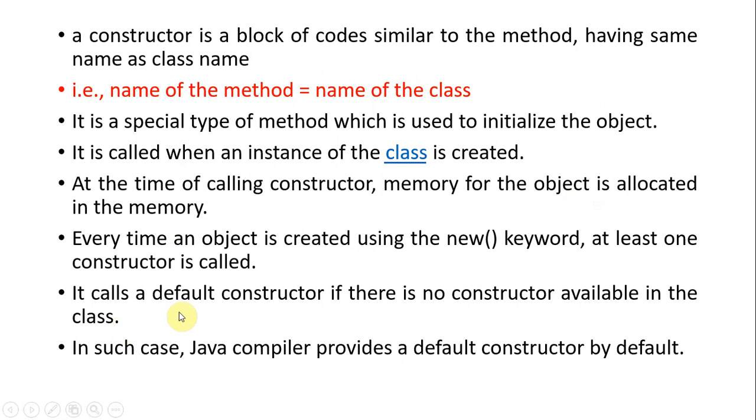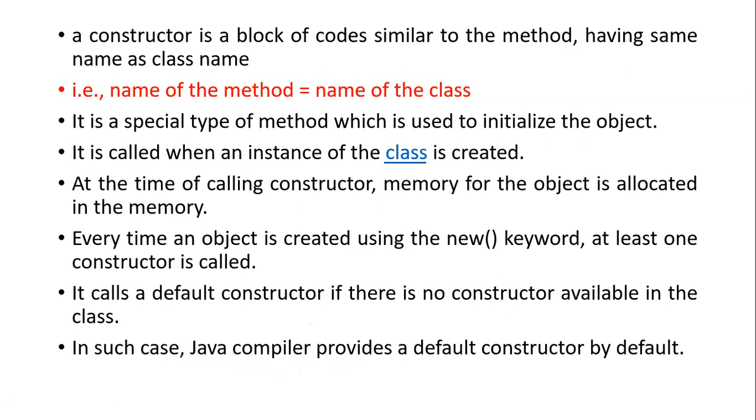Every time an object is created using the new keyword, we already know how the object is created: class name, object name equal to new class name, right? Whenever you use the new keyword for creating an object, at least one constructor is called. That is nothing but a default constructor. If the user does not create any constructor, then a default constructor is called by the Java JVM. The Java compiler provides a default constructor by default.